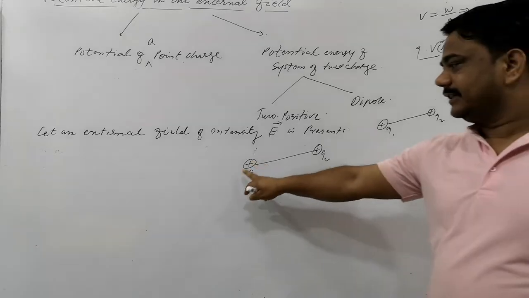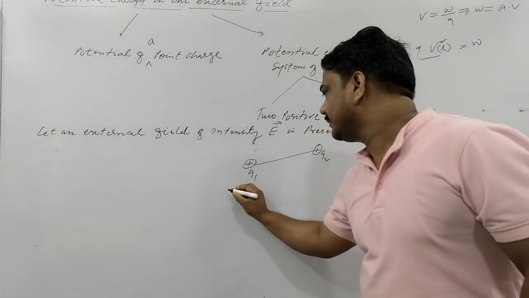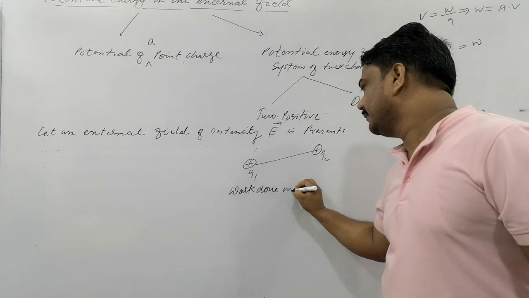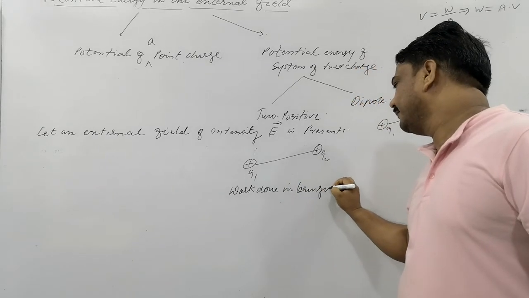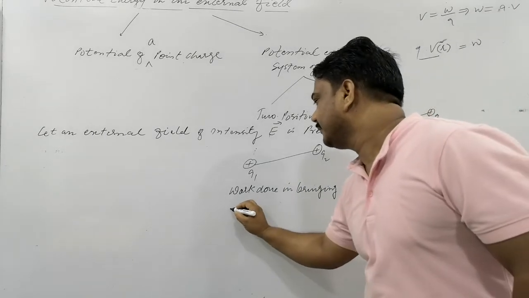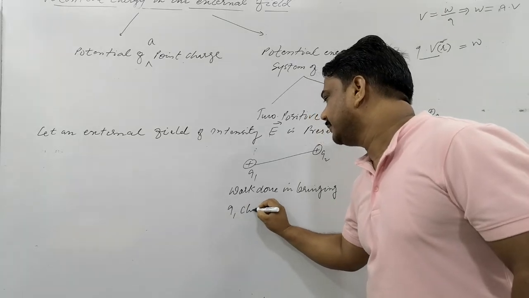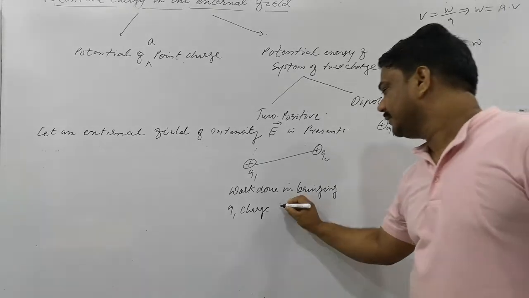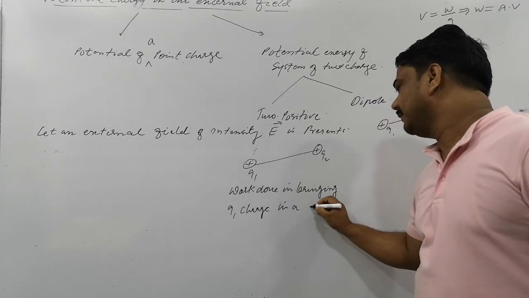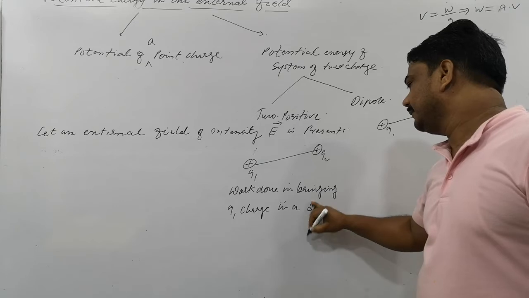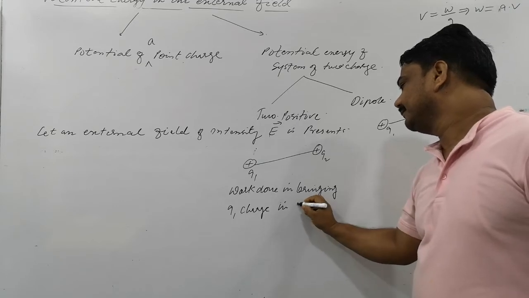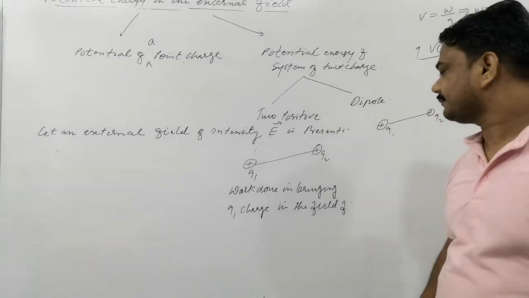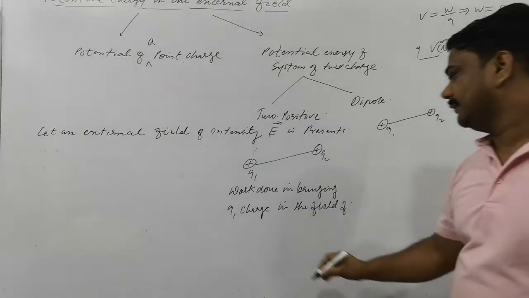So first you will bring this Q1 charge. Please write here: work done in bringing Q1 charge in the field at a point.